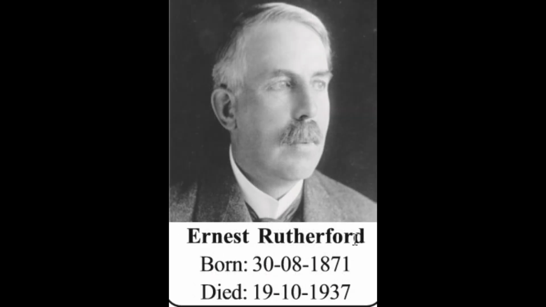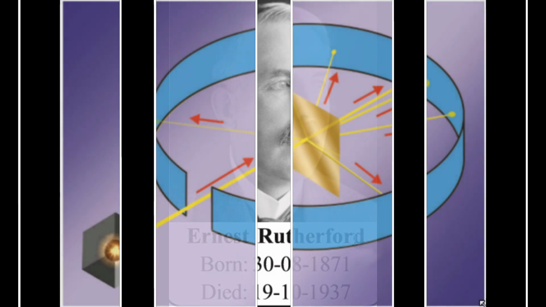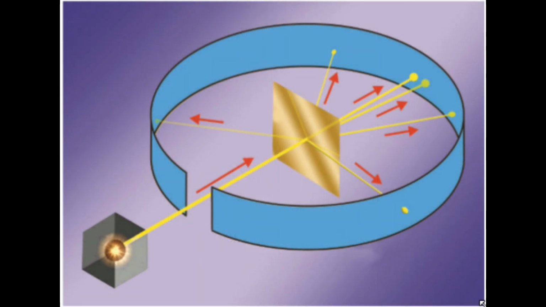Another scientist, Ernest Rutherford, through his gold foil experiment, proved the existence of a positively charged particle inside the atom. This positively charged particle is called the proton. The subatomic particle proton is found by Rutherford.